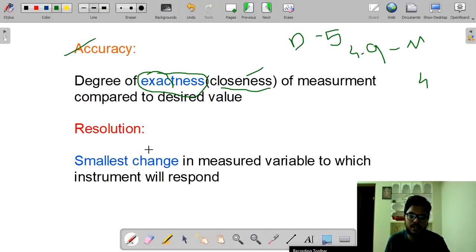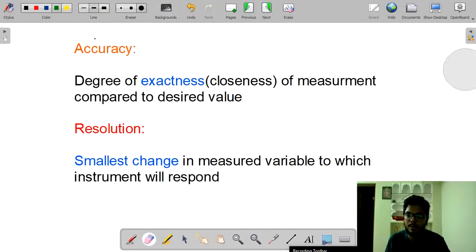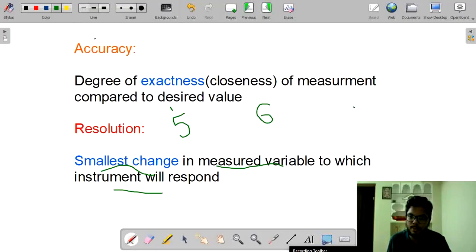Then what is resolution? Resolution is a very important terminology that we need to understand. Suppose one desired value is 5 and another desired value is 6. In order to change from 5 to 6, what is the smallest change in measurable value to which the instrument will respond? Suppose if I change my requirement from 5 to 5.01, my instrument will show 6.